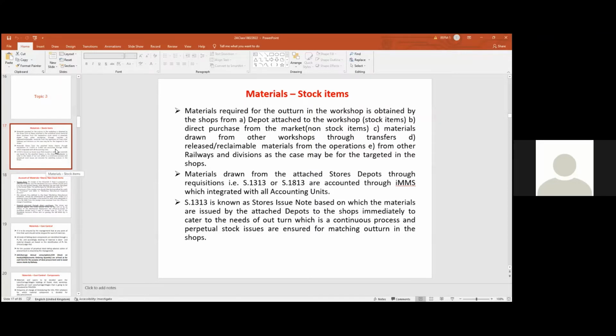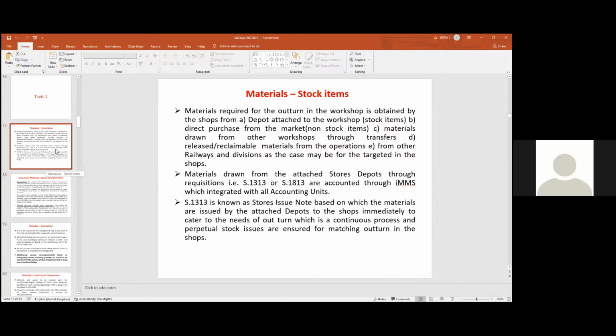a form known as S13, Stores Requisition. इसका नाम है Stores Requisition. Because please remember, for a counter of items, हमारा को एक voucher चाहिए for checking के purpose. S13 is a voucher for us for the internal check, because all the S13 are summarized into stores monthly summaries, based on which all these are forwarded to the accounts department for internal check.